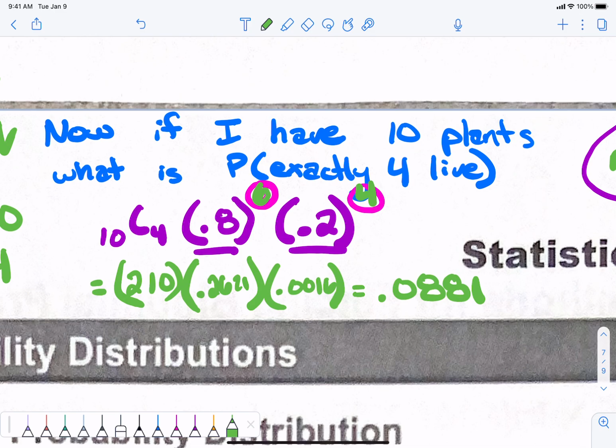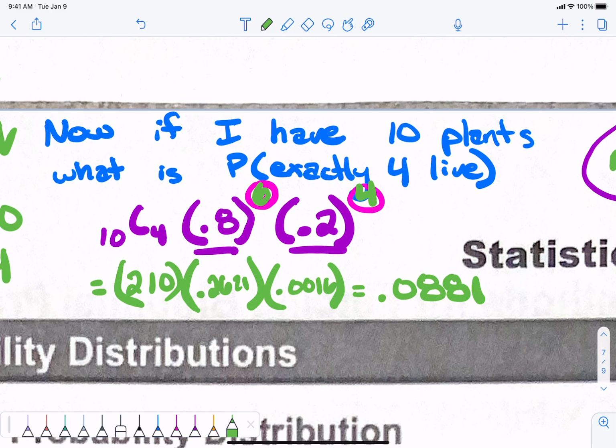If I have an 80% kill rate, and I'm talking about 4 out of 10 plants living, I have a 9% chance that that's going to happen. That's pretty low, because more should die than 4. If I have an 80% kill rate, I should have fewer than 4 live. That's how you do a binomial problem.